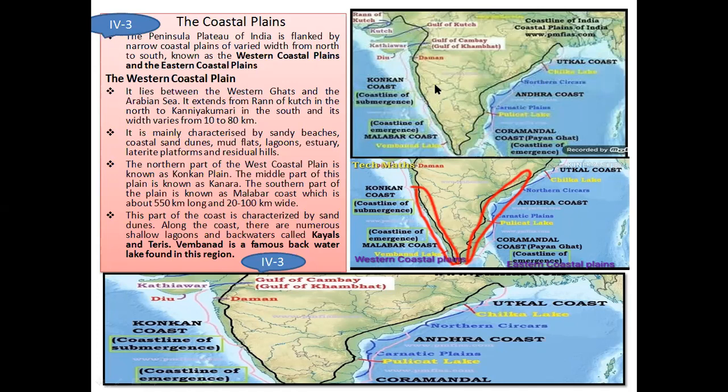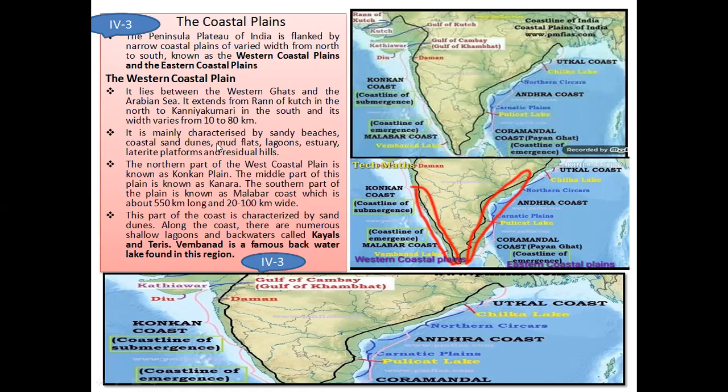Width means broadness, or it's a gap. So from the Rann of Kutch to Kanyakumari, it has 10 to 80 kilometers of width, with differences in different parts of the locations. Its width or broadness varies in different areas of the western coastal plains.